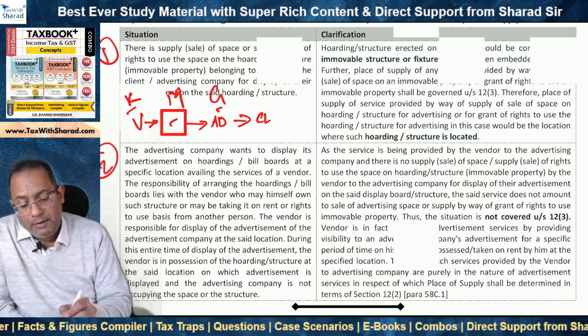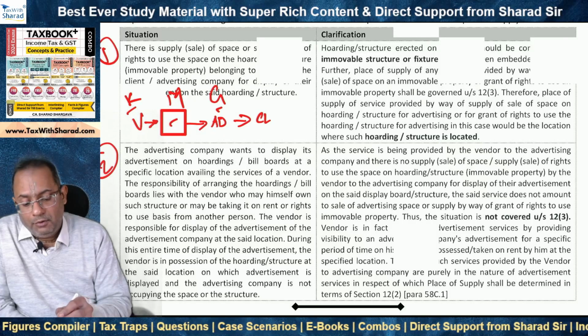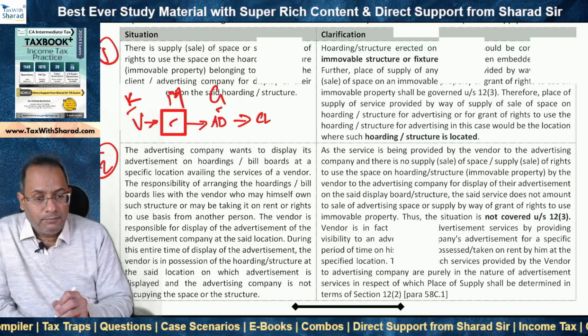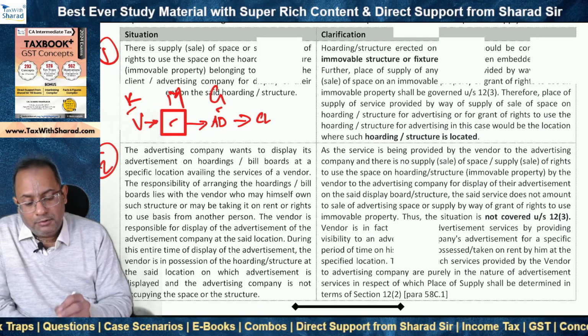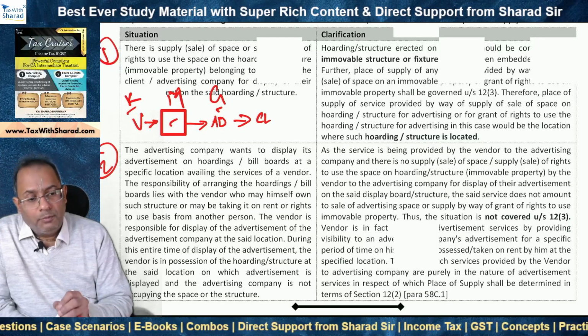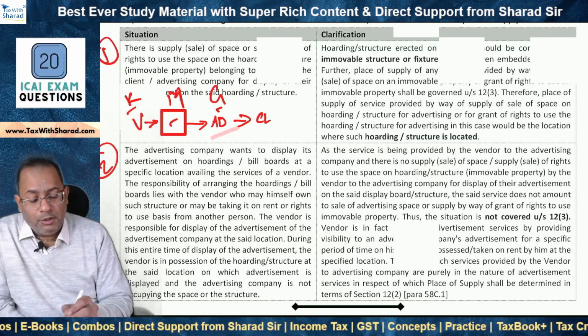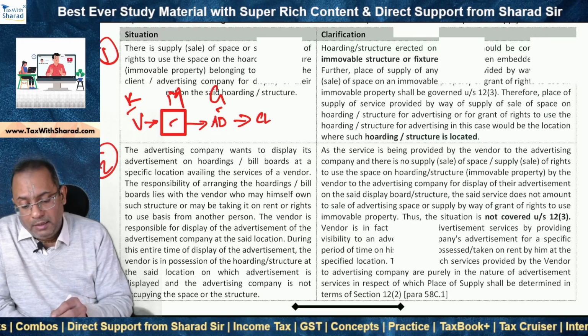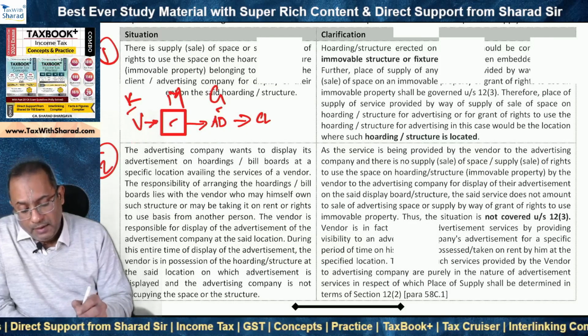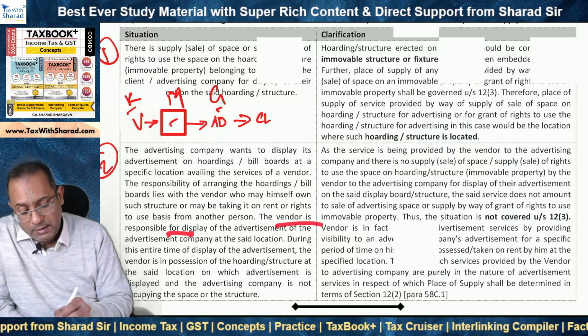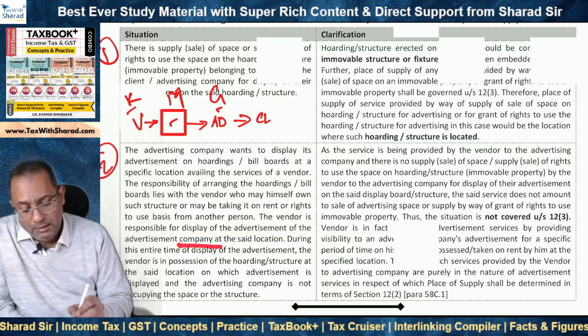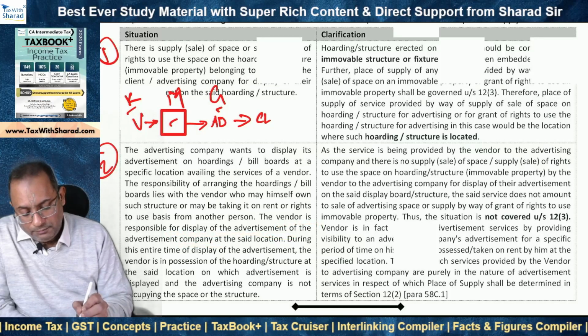In situation 1, the advertising company was in possession of the structure and was displaying the advertisement on the structure which was in its occupation. But in situation 2, the structure is not in possession or occupation of the advertising agency, but it is in possession or occupation of the vendor, and the vendor displays the advertisement of the advertising company at the said location.